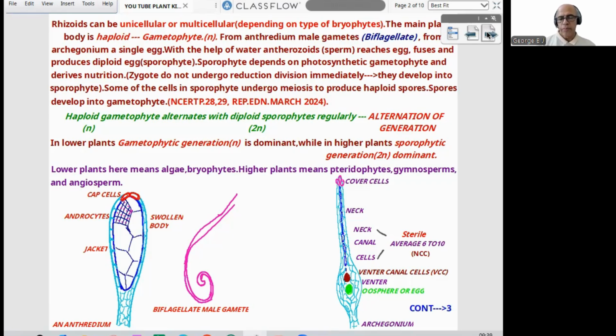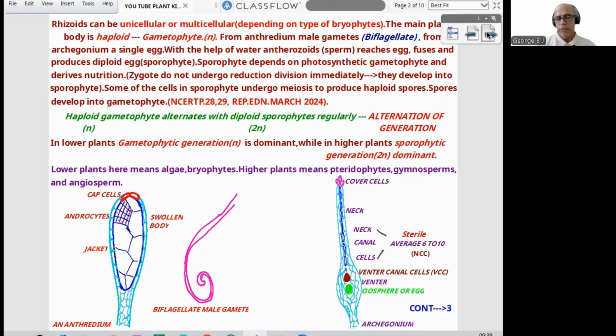From antheridium, male gametes. Male gametes will be biflagellate. From archegonium, a single egg. Since it is biflagellate, water is a must, true amphibian. So with the help of water, antherozoids or male gamete or sperm reaches egg, fuses and produces diploid zygote, 2n. Now it becomes 2n. We can even call it sporophyte. Sporophyte depends on photosynthetic gametophyte in bryophyte. That means gametophyte is independent in bryophyte. Sporophyte derives nourishment or nutrition from gametophyte.